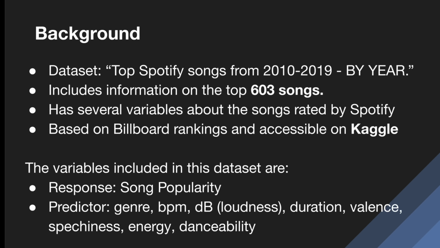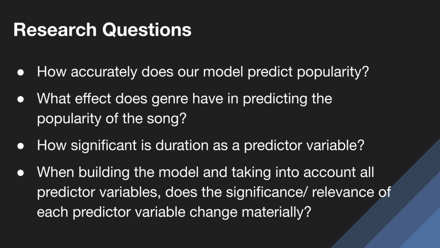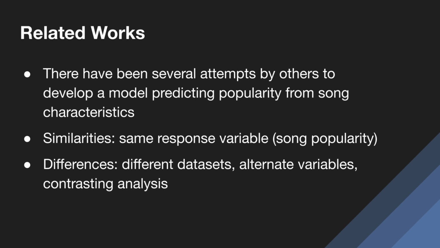and other predictor variables. Some of the research questions we wanted to answer for our project were, how accurately does our model predict popularity? What effect does genre have in predicting the popularity of a song? How significant is the duration as a predictor variable? And when building the model and taking into account all the predictor variables, does the significance or relevance of each predictor variable change materially? There have been several attempts by others to develop a model predicting popularity from song characteristics.